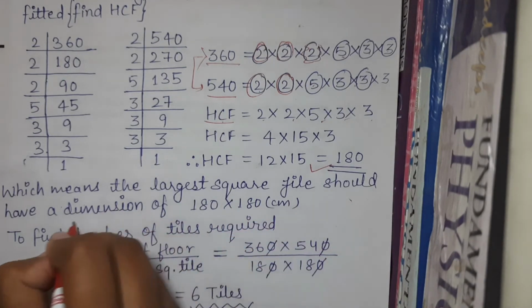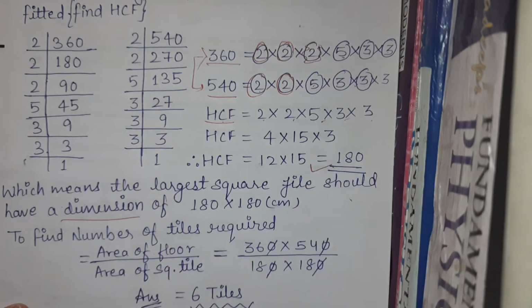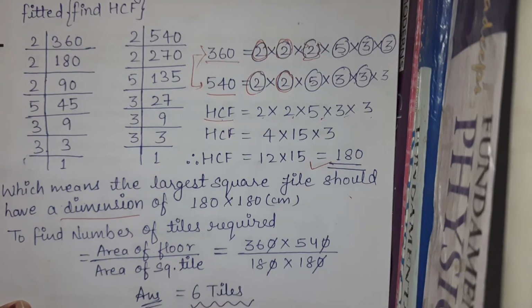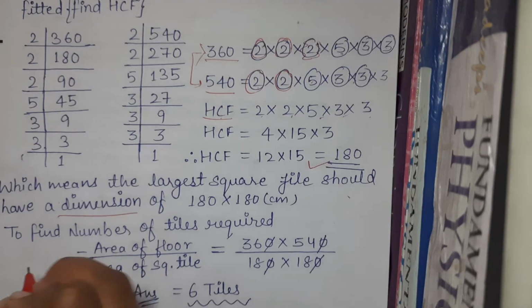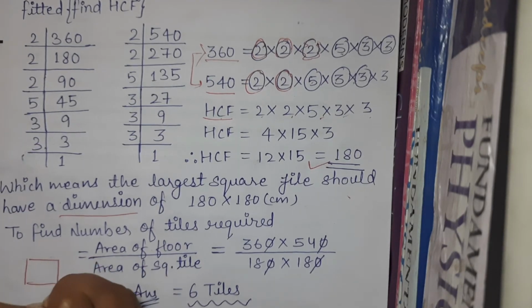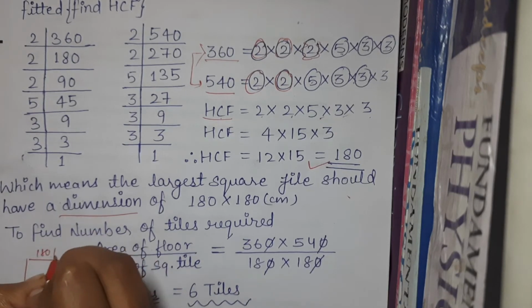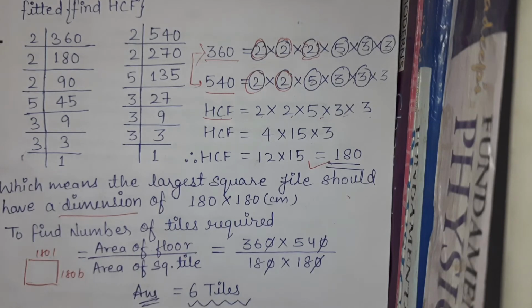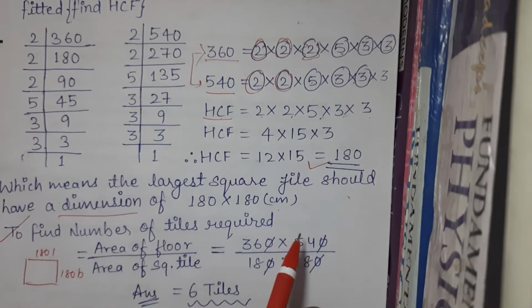Please remember, we have to find the dimension, not only the centimeter of one side. As the question asks us for a square tile, we should know that a square has equal sides. So we will have 180 this and 180 this. Length and breadth both will be equal. So 180 into 180. Now the most important part comes, to find the number of tiles required.